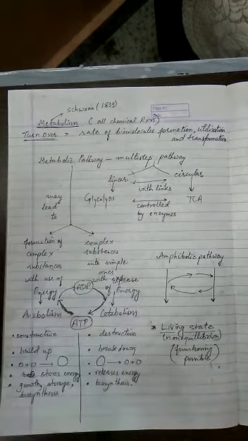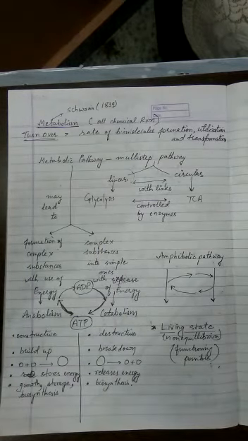Now there is one term which I skipped, that is turnover. So what exactly is turnover? We need to understand one point, that the living system is always in constant metabolism. There are always reactions going on in the living system.